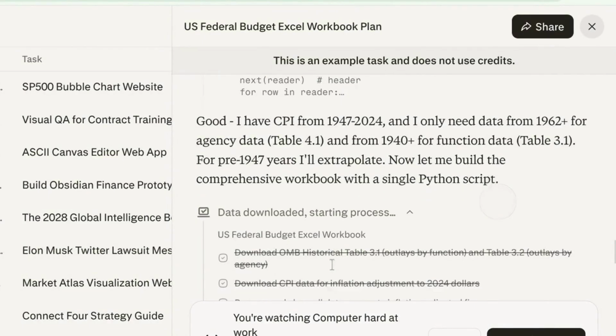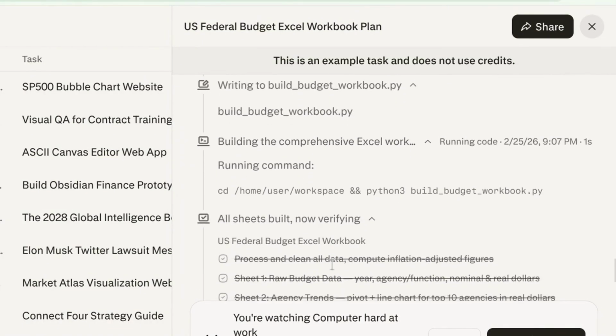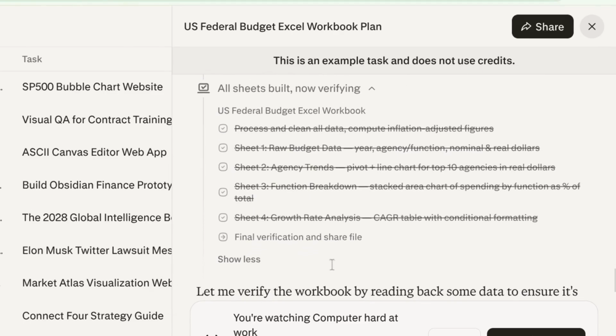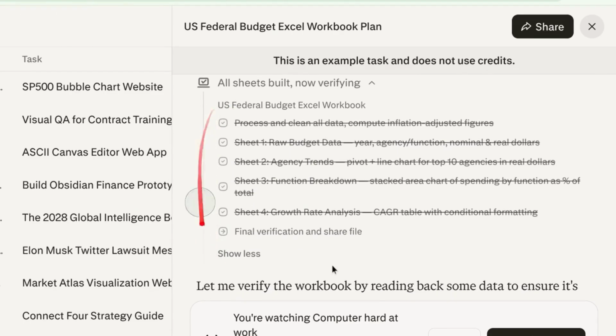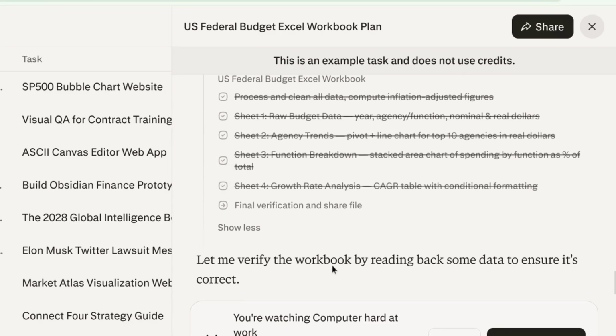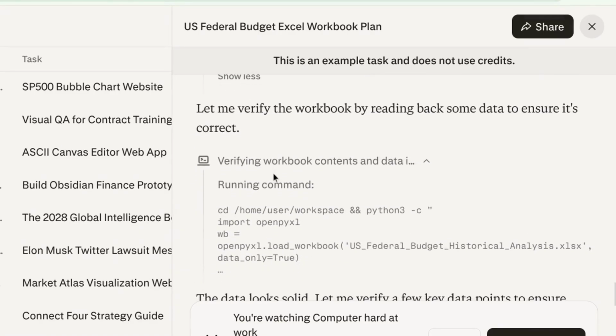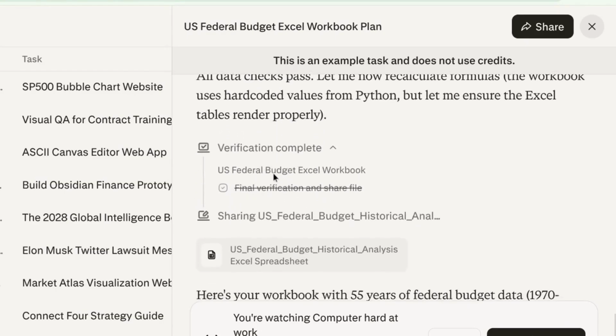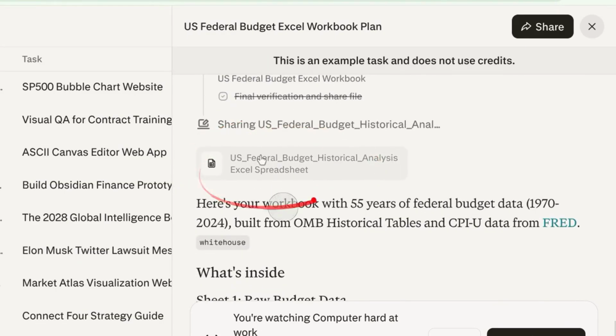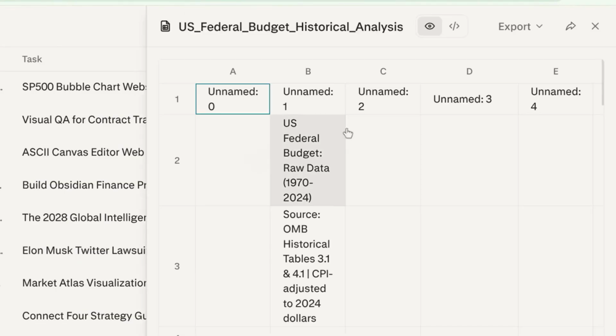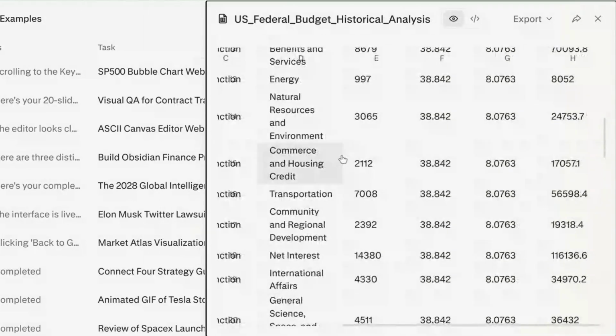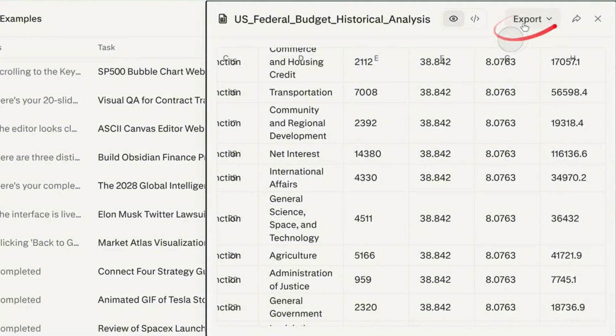It uses Python to process and clean the data and export the data to an Excel workbook. And here's a list of all the information, all the data in the workbook with its various sheets. If we scroll down, we can find the spreadsheet here and we can click on it to view the data and verify it for ourselves, and then we can export it.